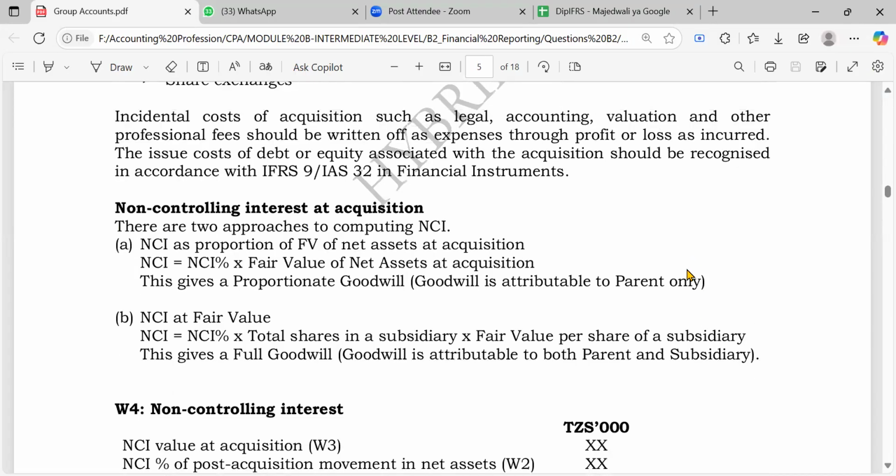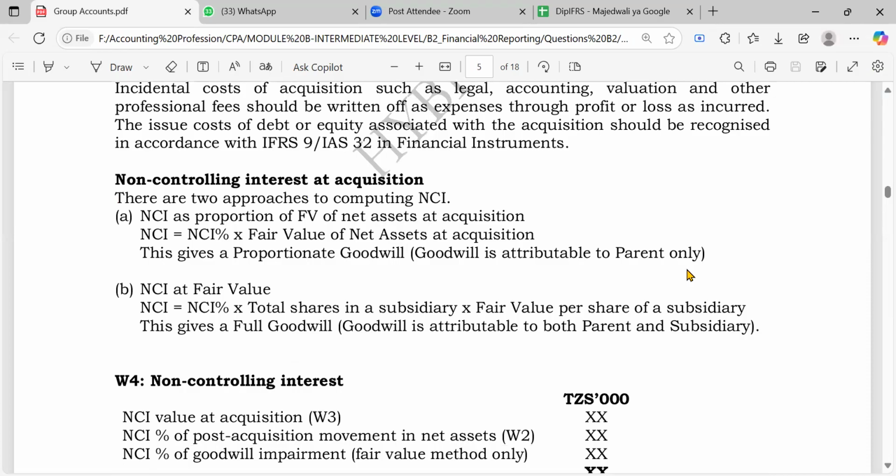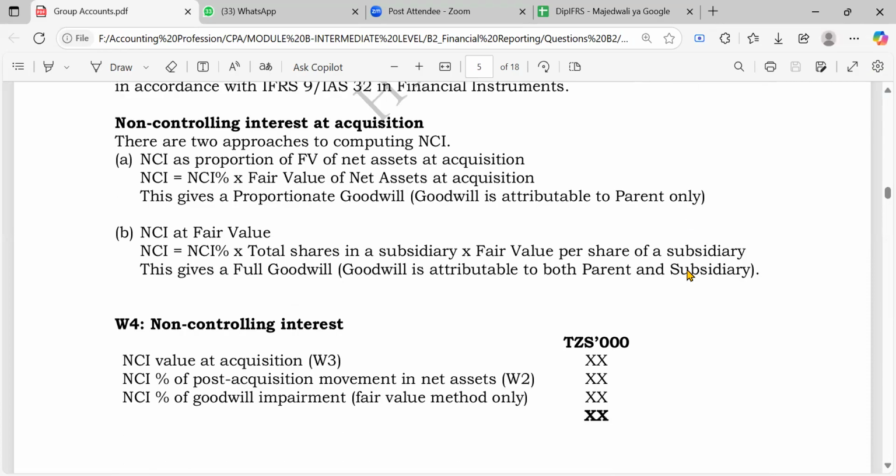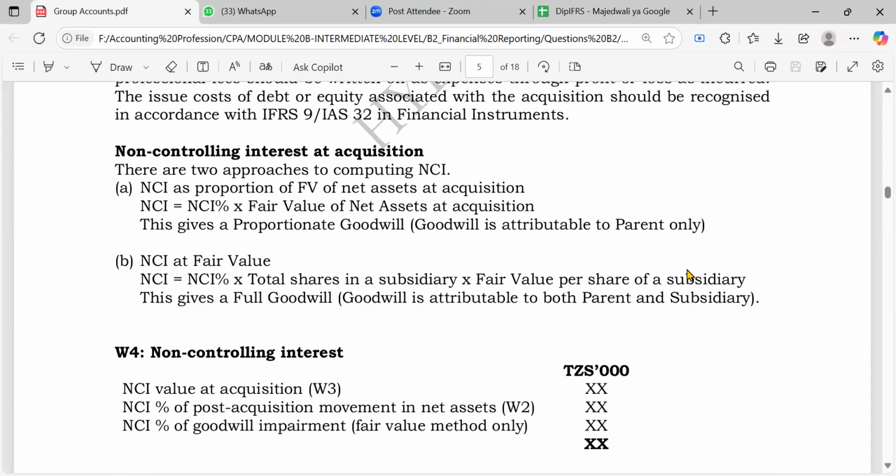Now we need to get the non-controlling interest. Non-controlling interest is that percentage of shares that the parent doesn't have control of. You own 85% maybe, and 15% is owned by others. So it is of no concern to you how to break that down. Maybe it's their share capital, their share premium, their revaluation surplus, their retained earnings. You don't care about that. You just need a single combined figure, right? So you go to non-controlling interest. You have two ways now of computing the non-controlling interest.